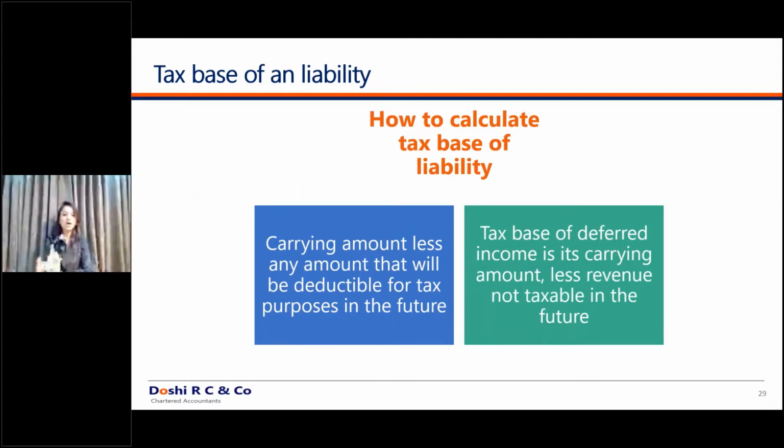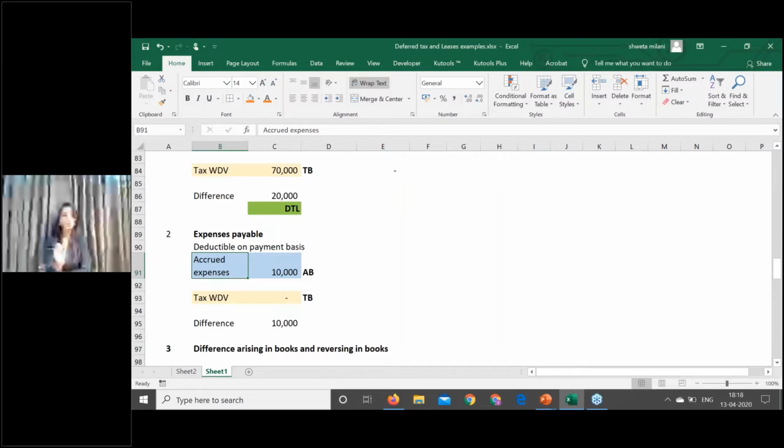So what will be the amount that will be deductible in future? The 10,000 amount. My carrying value is 10,000, less amount that is deductible in future is 10,000. So my tax base is 0. Go by the normal logic. If today I have debited a certain amount in my P&L as an expenditure, but it is not allowed for tax purposes, should a deferred tax arise or not? Obviously a deferred tax should arise. So logically also there should be a difference between the tax base and the accounting base. The tax base of this item is 0 and the difference that has arisen is 10,000. As I am saying again and again, go by the normal logic.